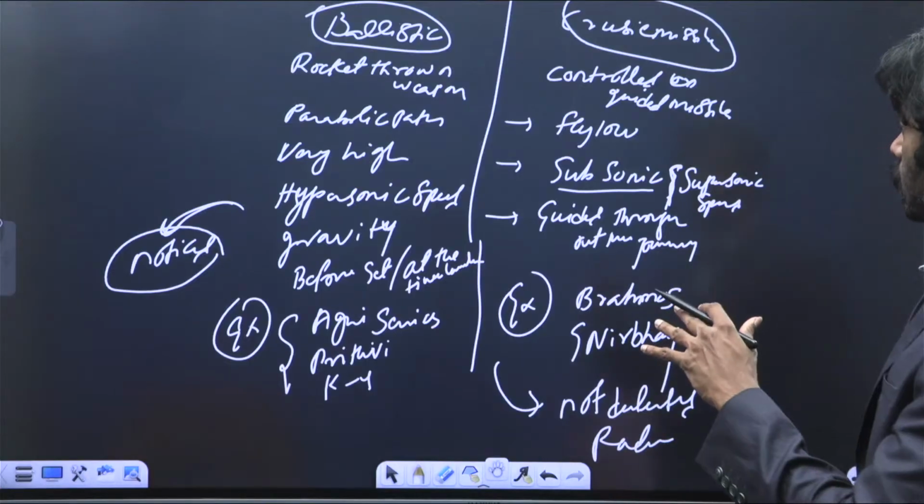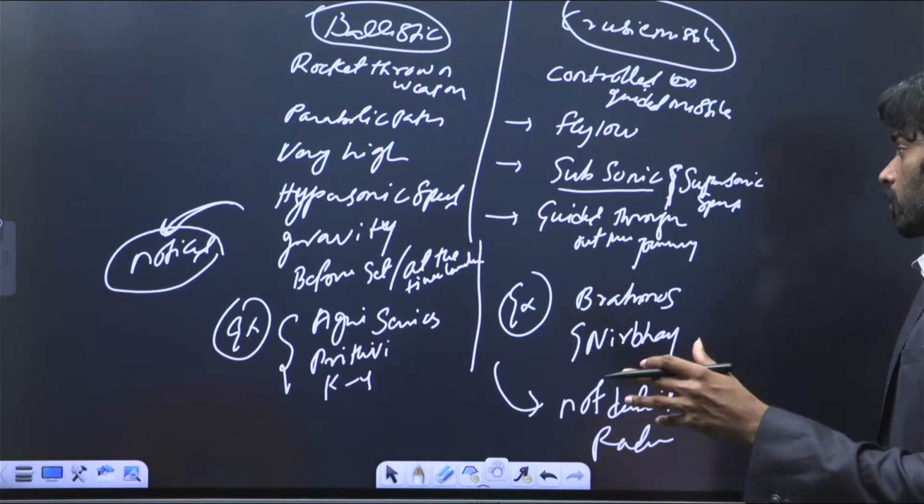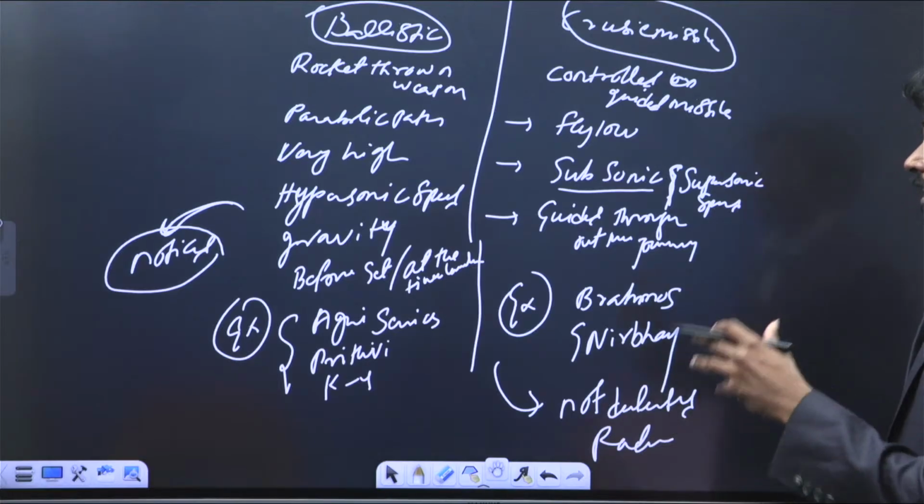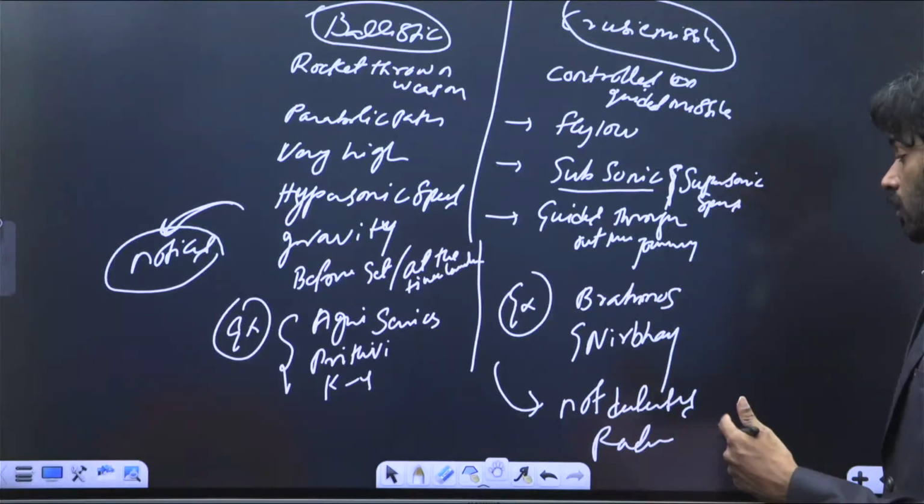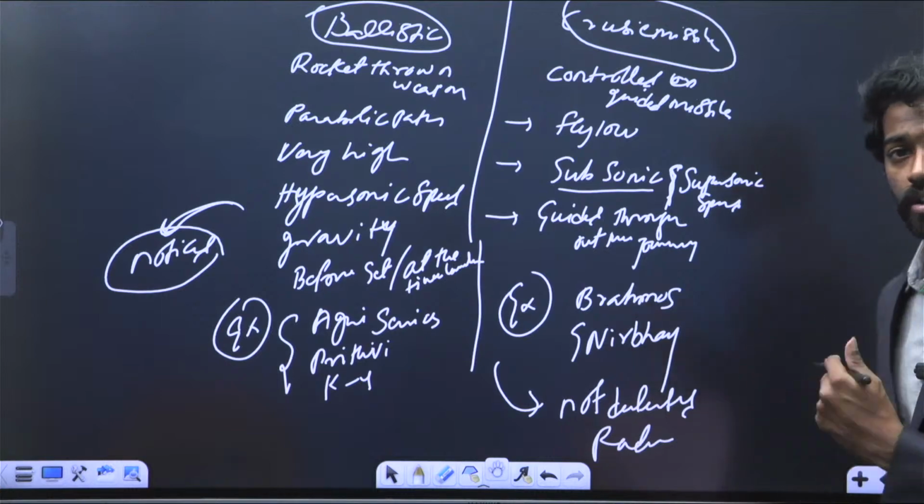When it comes to cruise missiles, they're controlled and guided missiles. They fly very low, they travel at a subsonic or supersonic speed. They are guided throughout the journey, and they are not detected by the radar. And the examples are BrahMos and Nirbhay.